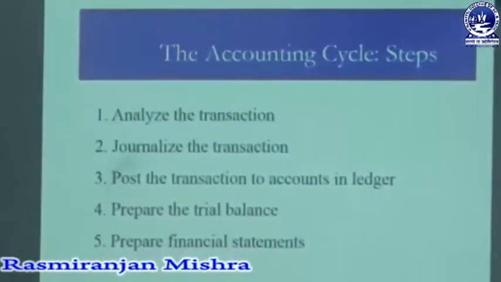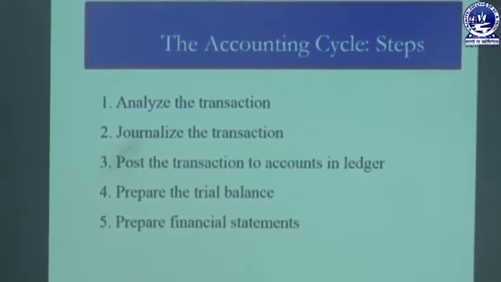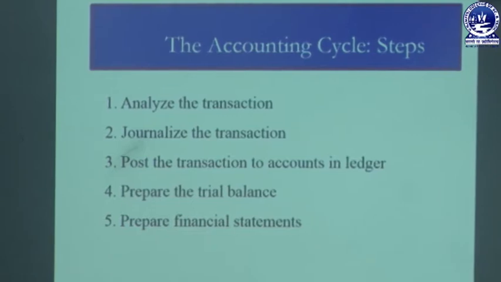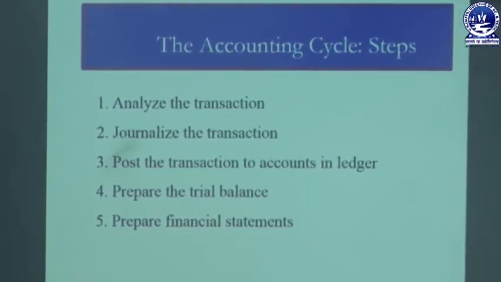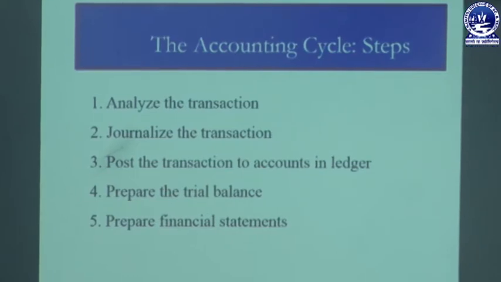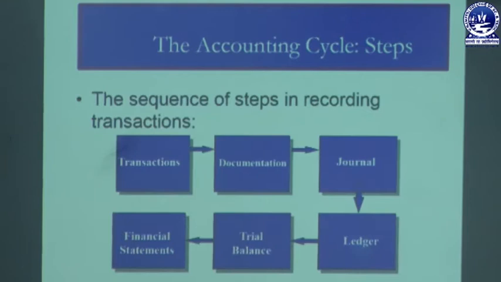So what are the steps involved in the accounting cycle? The first one is analyze the transaction, second is journalize the transaction, third is post the transaction to accounts in the ledger, fourth is preparation of a trial balance, fifth is preparation of the final statements. So we will discuss everything one by one. This is the sequence of the accounting cycle process.